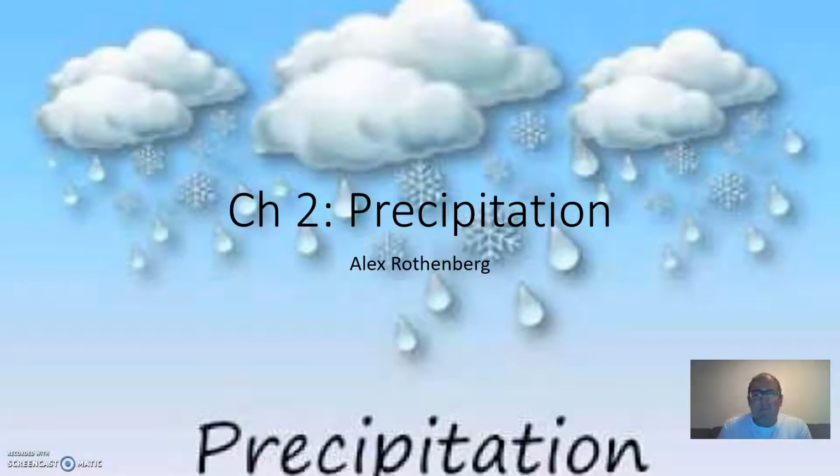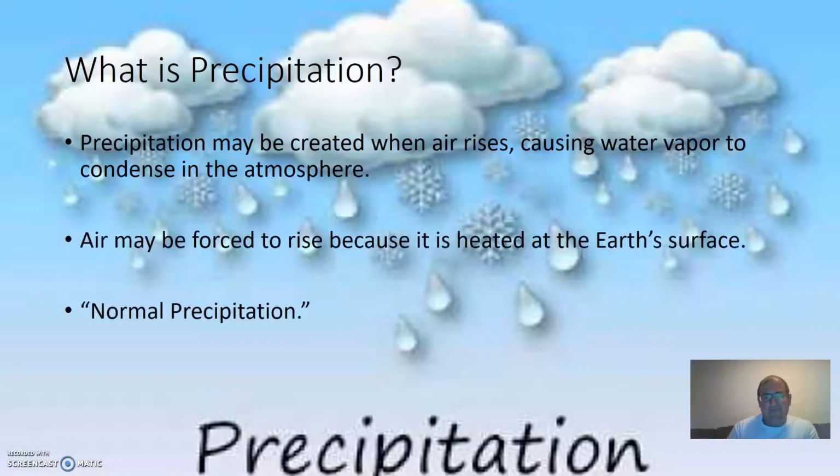So, we all know what precipitation is, the weather outside, whether it's rain, snow, sleet, ice. But I'm going to teach you a little bit about the specifics of it. Alright, let's get started. So, what is precipitation exactly? Precipitation may be created when air rises, causing water vapor to condense in the atmosphere. The air may be forced to rise because it is heated at the Earth's surface.